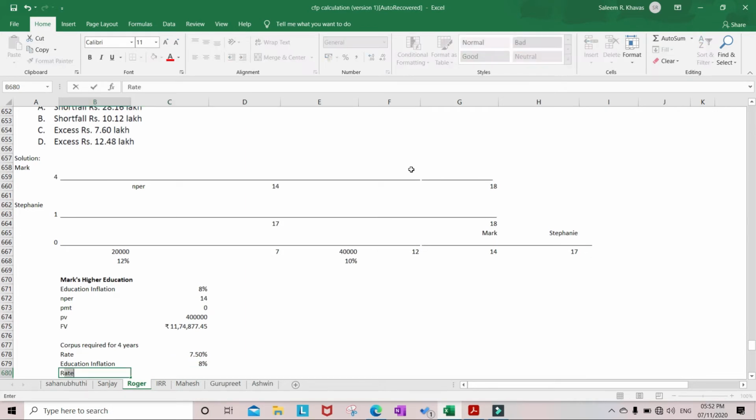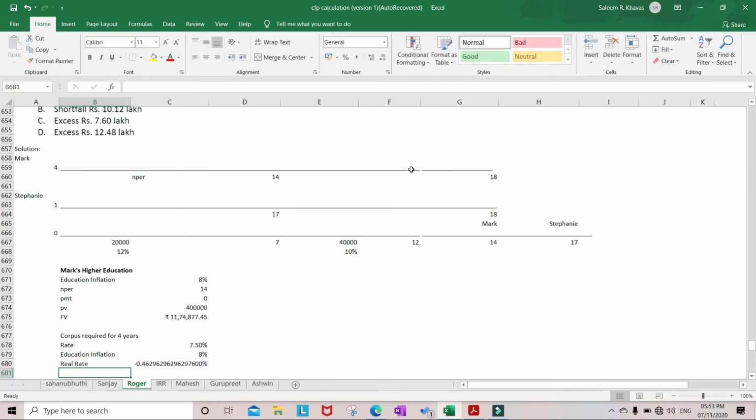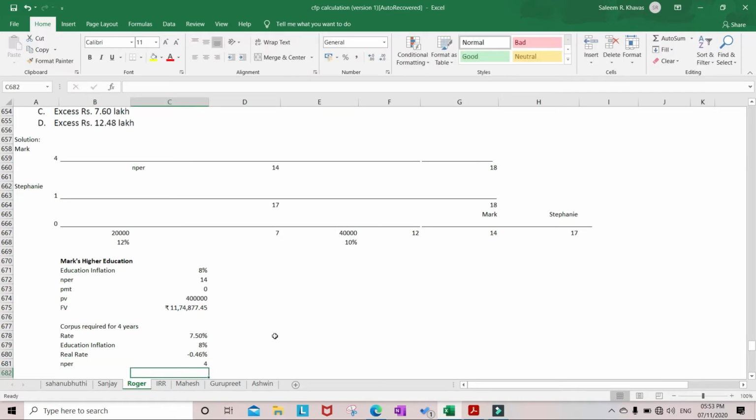We need to find the real rate, because withdrawal and investments are happening at the same time. 1 plus rate divided by 1 plus inflation minus 1 comes around minus 0.46%. So N per is 4 years: 18, 19, 20 and 21.